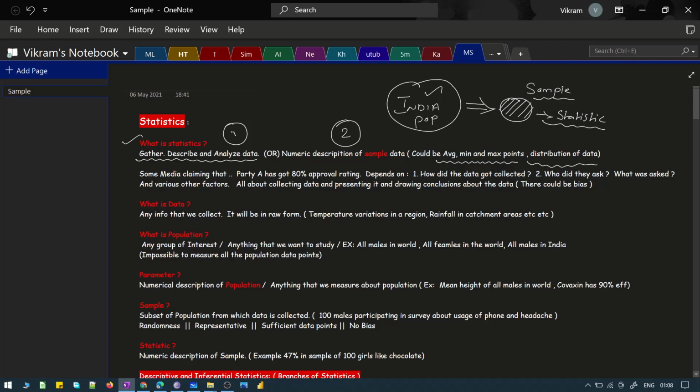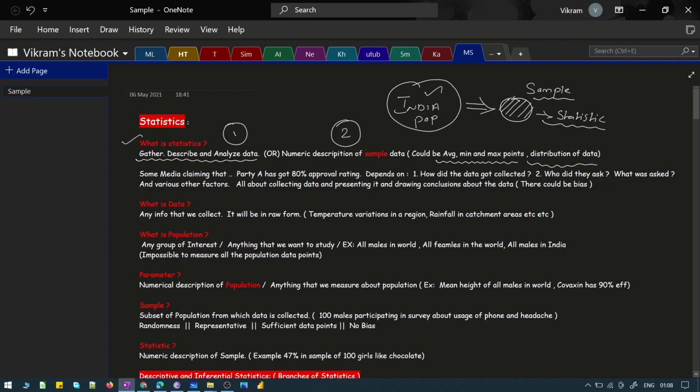Okay, so coming back here to this definition. The first definition states that it is generally a process where you gather the data, which means that you collate the data, then you try to summarize or describe the data and analyze the data. So all these things put together is referred to as statistics. That's definition one. And definition two is any numerical description about the sample is referred to as statistics.